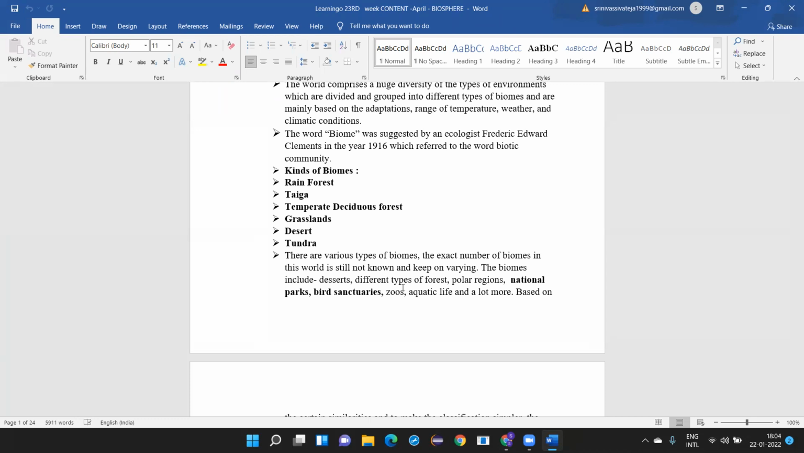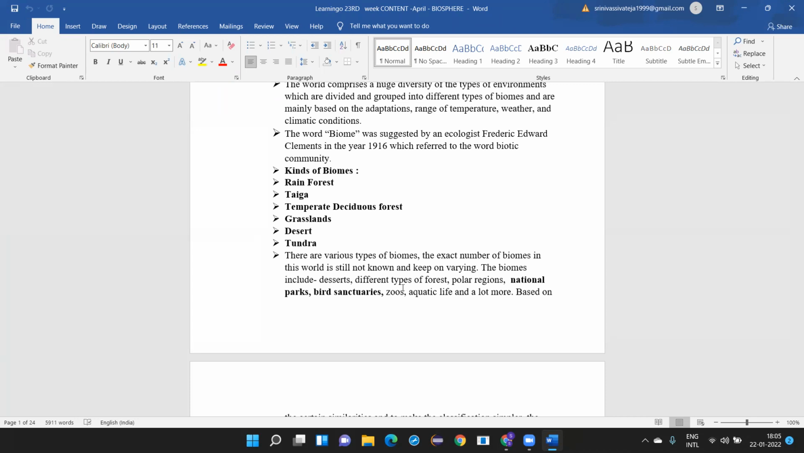By the way, what is the difference between a desert and a forest? Can anyone tell me what is the difference between a desert and a forest? Ma'am, a desert doesn't contain vegetation, ma'am. Okay, and a forest will consist of different types. That means depending upon the location. Very good. Depending upon where it is located, accordingly the vegetation also differs.